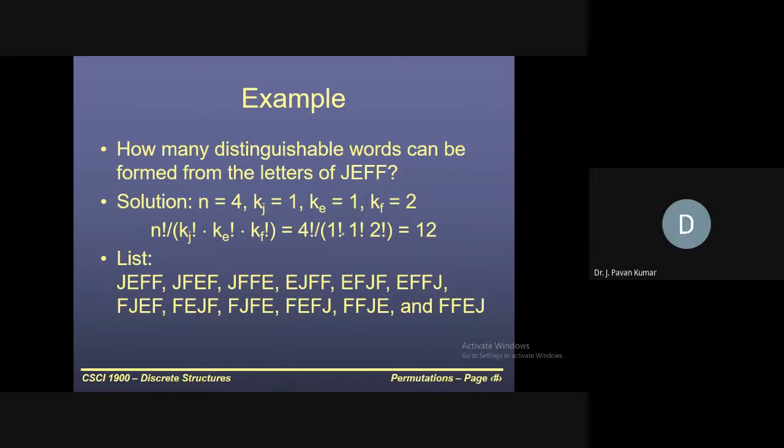These are several examples. Say we have JEFF as the word. How many letters do we have? Total 4. Out of this, the first one, J, is repeated once, E is repeated only once, and F is repeated twice. So now, if you apply this particular formula, we'll get this. The list is also given.